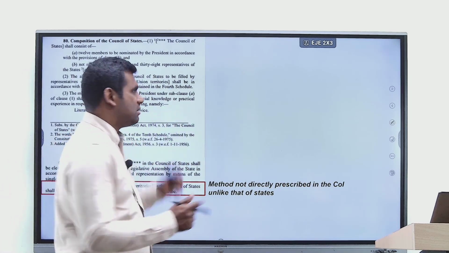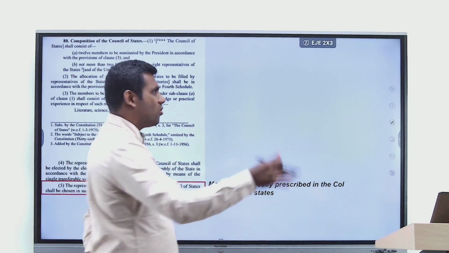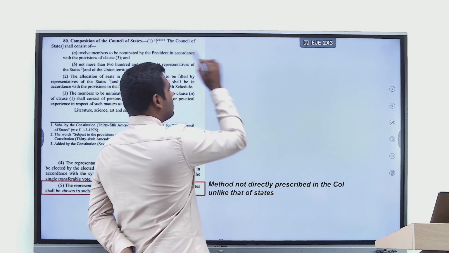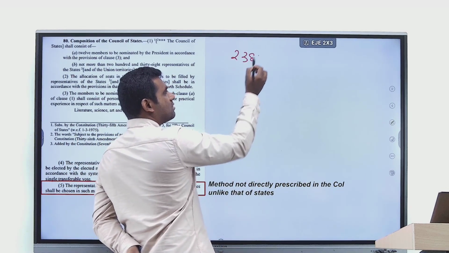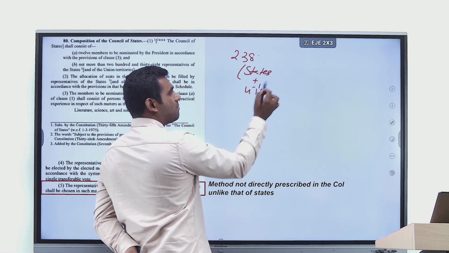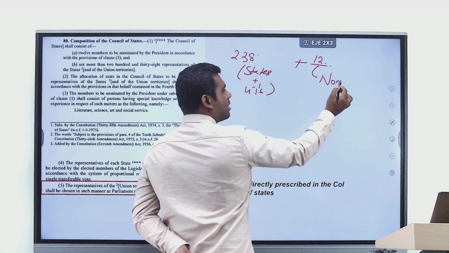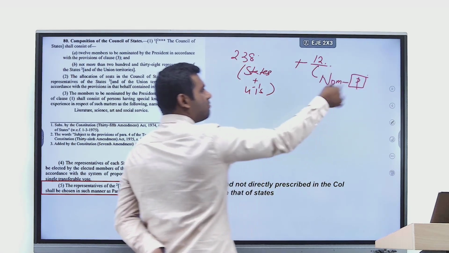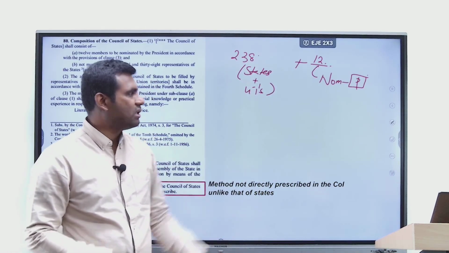Article 80, simple, it just talks about the composition of Rajya Sabha, which I am sure all of you are aware of. It says not more than 238 members will be representing the states and union territories, and another not more than 12 members who will be nominated by the president, and they are eminent experts in different areas and fields, right?